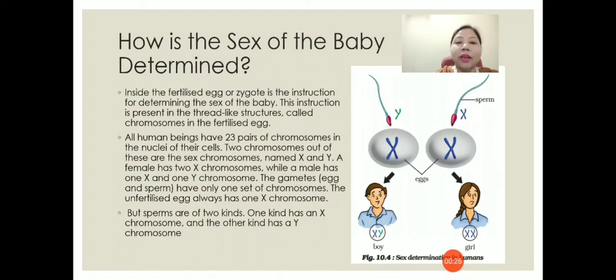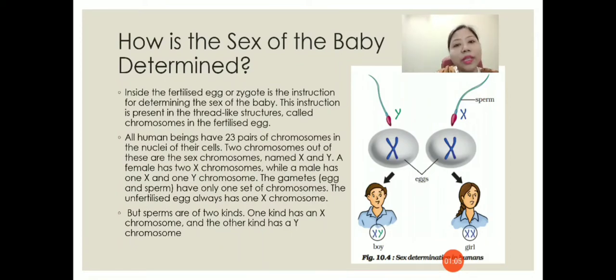The gametes, egg and sperm, have only one set of chromosomes. That means the unfertilized egg will always have 1 X chromosome. But the sperms are of 2 kinds. One kind has an X chromosome and the other kind has a Y chromosome. That means out of the sperms which are produced, some will have an X chromosome and some will have a Y chromosome. But the eggs produced by the female will only have an X chromosome.